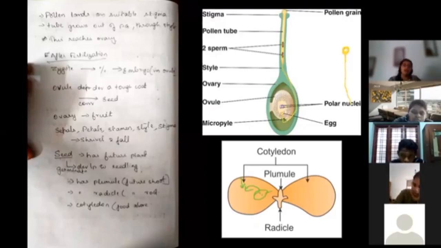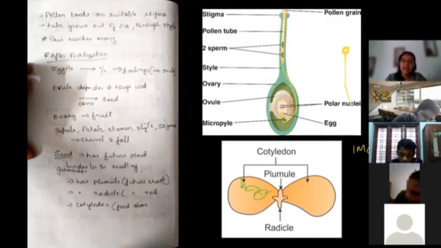Male gamete plus egg is going to give you what, ladies and gentlemen? Zygote. The second male gamete is going to go and fuse with the polar nuclei, which is there.